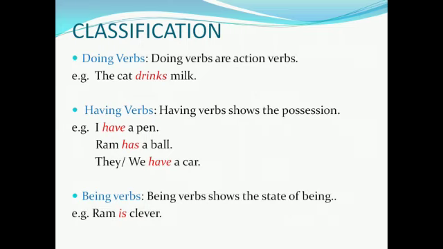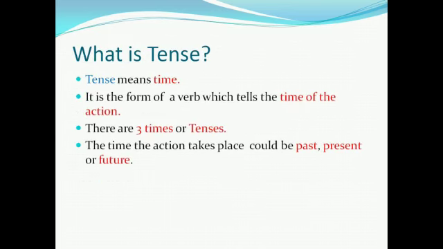So being verbs are verbs which show the state of being. For example, Ram is clever. So what does it show? It shows that Ram is clever. Okay? So we have learned that verbs can be classified into three groups. Now we will look into the tenses.